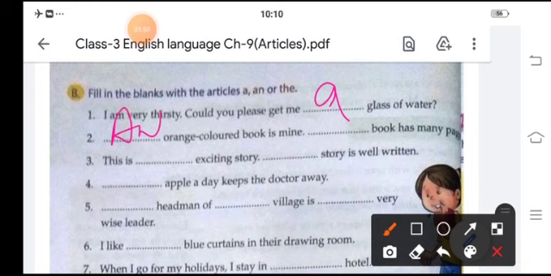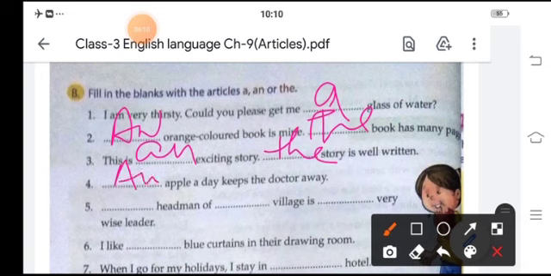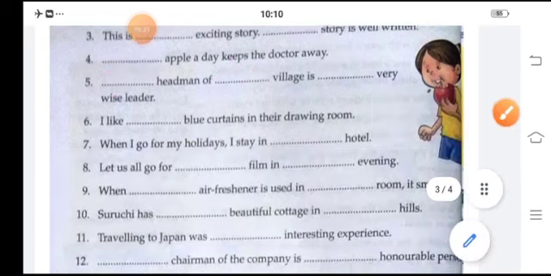An orange colored book is mine. The book has many pages. This is an exciting story. The story is well written. An apple a day keeps the doctor away. The headman of the village is a very wise leader.